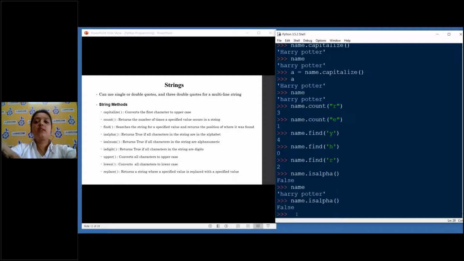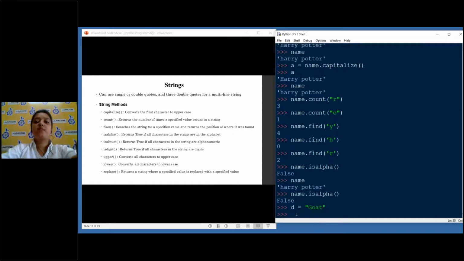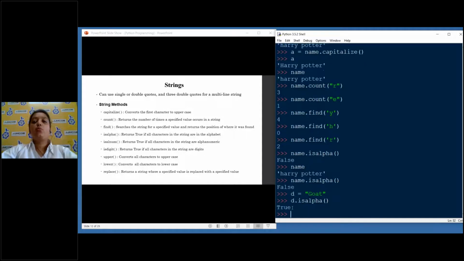So now if I do another word, suppose I do goat. And now if I do d.isalpha, I will get true. Why? Because it needs all to be alphabet. It will not take any kind of space, forward slashes, numbers, or anything. So ideally, if you have a single word and you are applying isalpha, you'll get true. Otherwise, even if there are no numbers here, because of this space, it will return false, because space is not a part of the English alphabet.